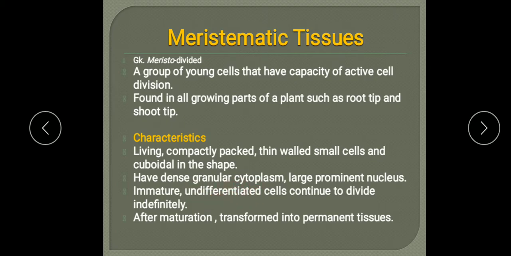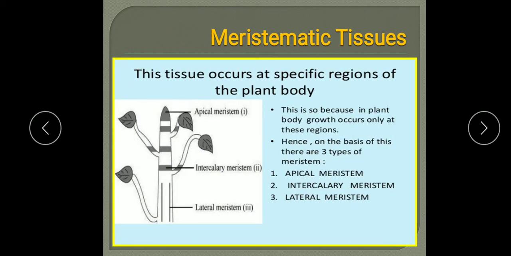But before maturation they are meristematic cells. After maturation of a meristematic cell, it is transformed into permanent tissue. So meristematic tissue after maturation changes into permanent tissues.